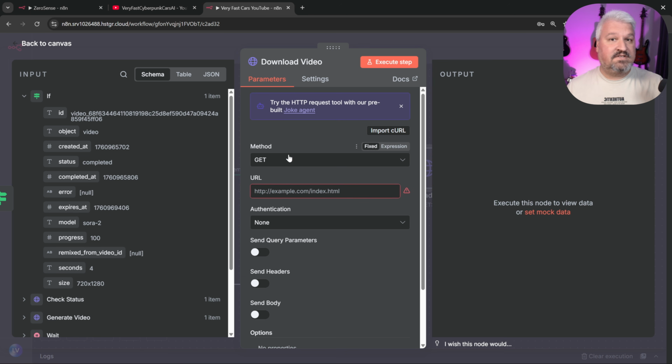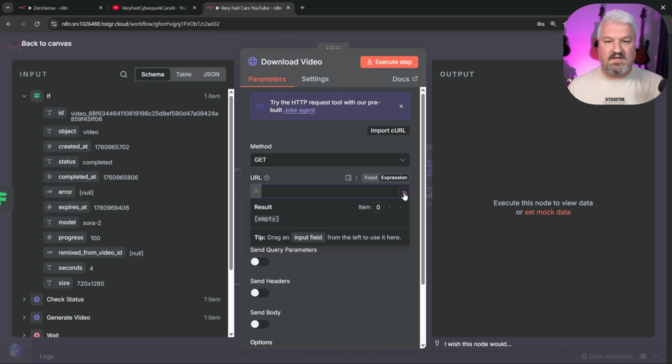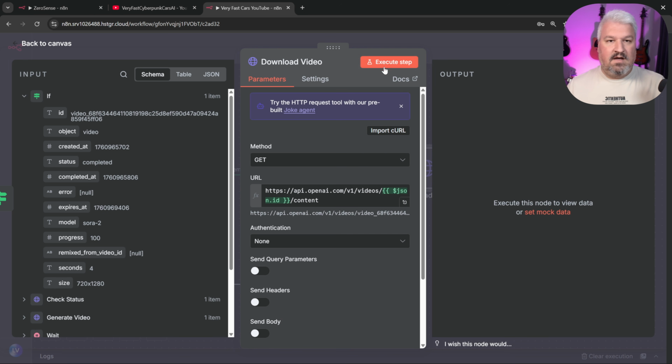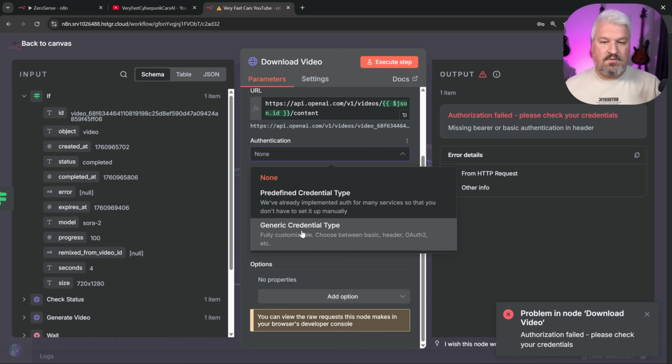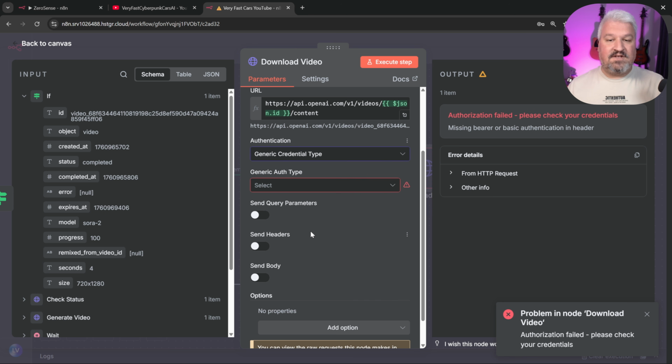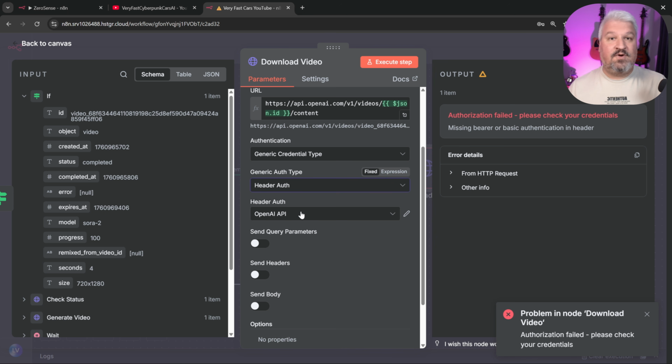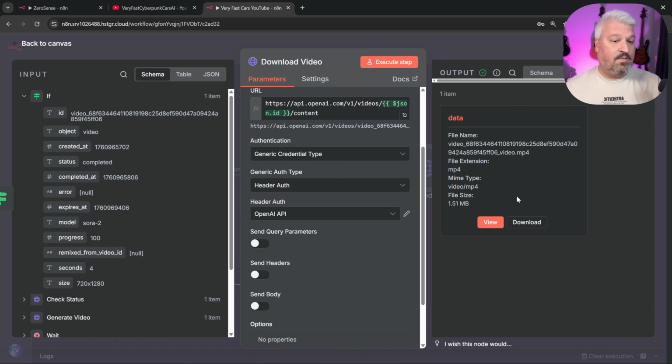The method is get, and then for the URL, I'm going to switch to expression. Let's open this up, and then we'll use the same URL that we passed into the previous node with the addition of /content. This means that we can now run this step. And of course, under authentication, we have to select generic credential type. Then let's select header auth, and we'll select our credentials. Sorry about that. Let's execute this step. And cool, we can actually now download the video or view it.